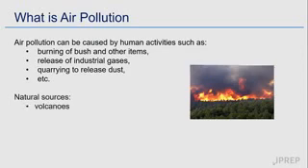Erupting volcanoes emit a lot of smoke and toxic substances into the atmosphere. Dust storms can also release a lot of dust into the atmosphere. Wildfires in forests can also be a source.